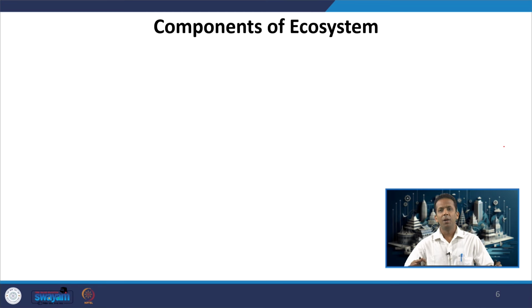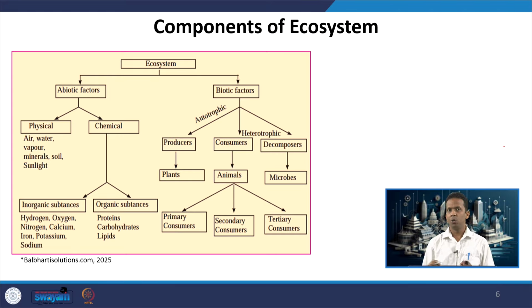With this background of what environment and ecology are and what the difference is, I think it was important to note this little introduction, as we will be dealing with how to plan and manage our environment with respect to anthropogenic activities, particularly industrial activities on this planet. Now, components of ecosystem. There are basically two types of components: abiotic and biotic.